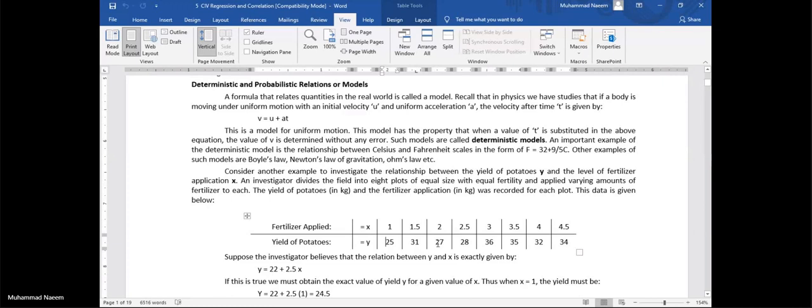If 2 kg is applied and we get 27 kg, let's say, but when we apply 4 kg, even then we are not getting a much larger quantity of potato. This is the variation. We cannot assess anything from this observation. We have a lot of ambiguity in this case.